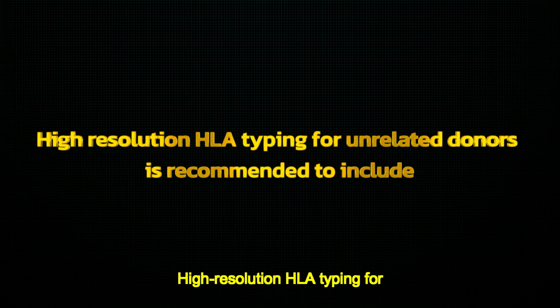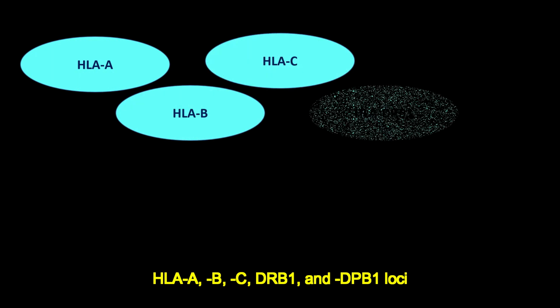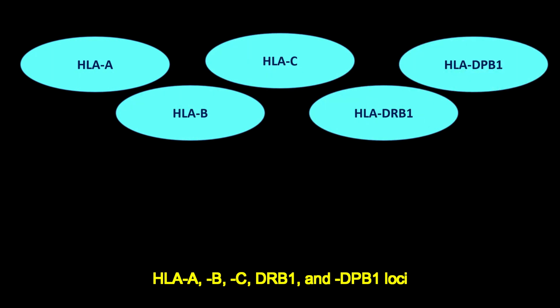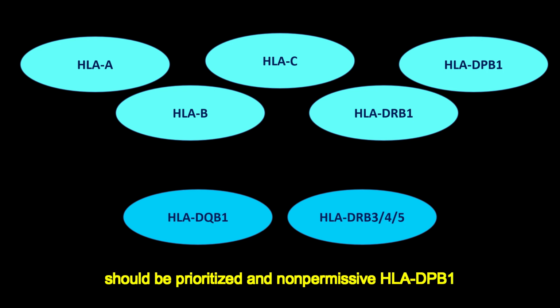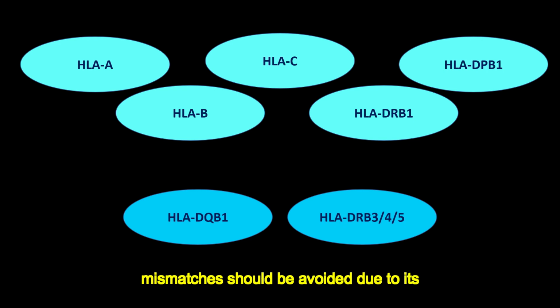High-resolution HLA typing for unrelated donors is recommended to include HLA A, B, C, DRB1, and DPB1 loci, with HLA DQB1 and DRB3, 4, 5 optional. Matching at HLA A, B, C, and DRB1 should be prioritized, and non-permissive HLA DPB1 mismatches should be avoided due to its association with increased mortality.